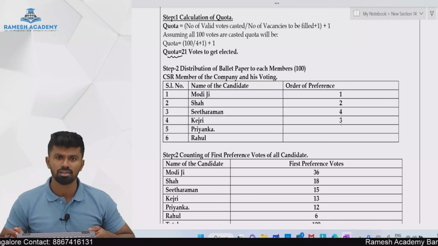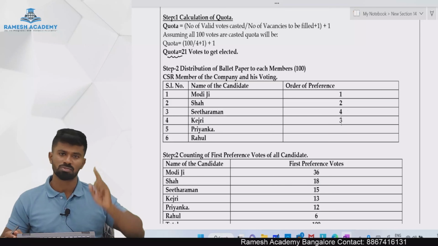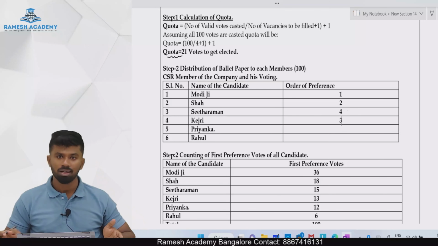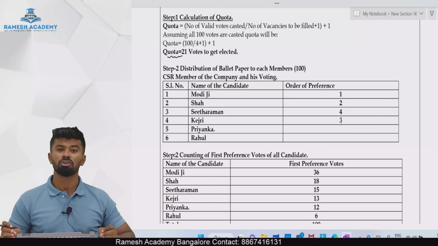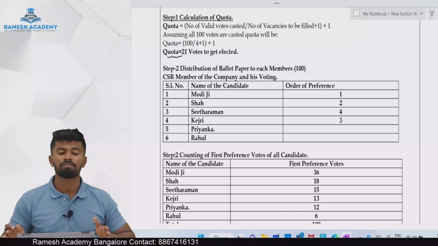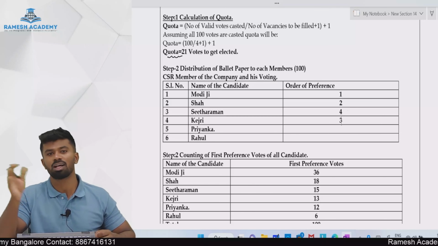Is it mandatory that a voter should mark his preference? No. There can be a situation where a voter wants to give only first preference. He may not prefer to give a second preference. Is it valid? Yes, it is valid. But if you give a second preference, your vote will not be wasted if the candidate to whom you cast the vote does not require it. It will be transferred to somebody else.